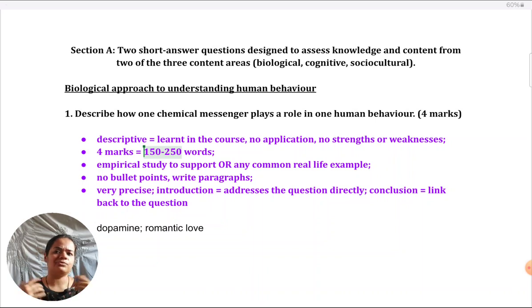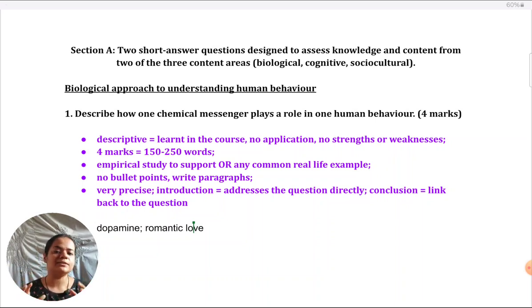Of course, you can define. In one line, you could define what's a neurotransmitter, what is generally dopamine, and what is romantic love. But restrict all those definitions to one line each. You're not writing an essay. You are not writing as much as possible. That's never how IB gives you marks.